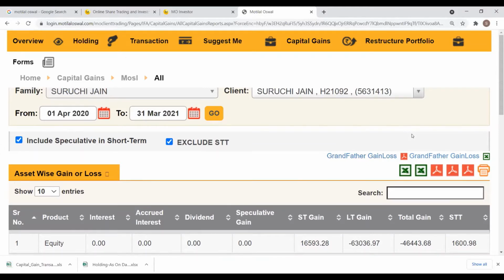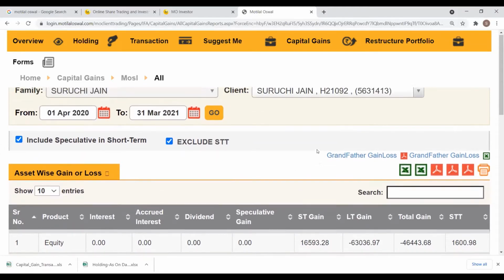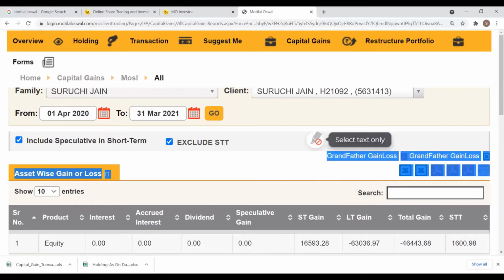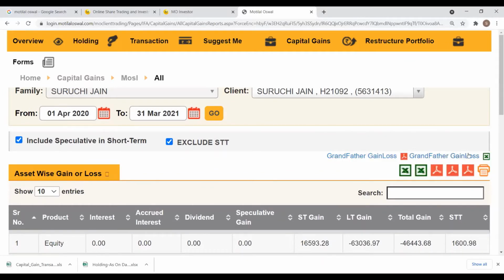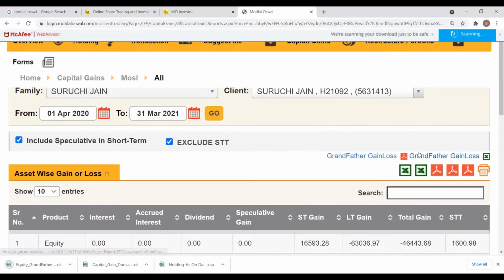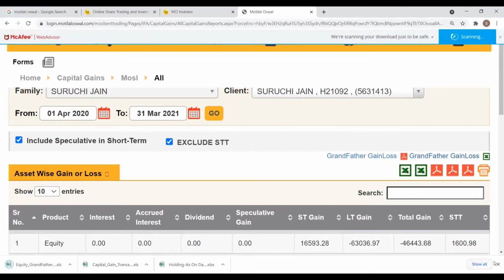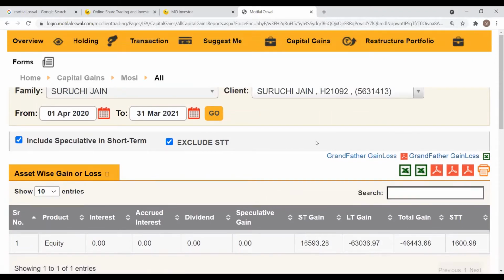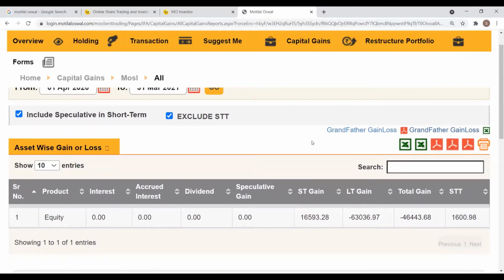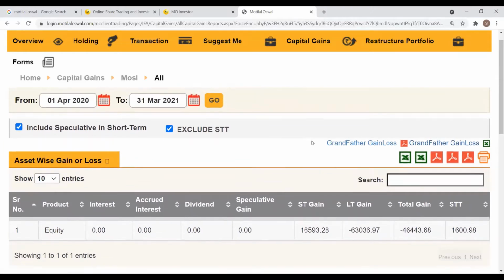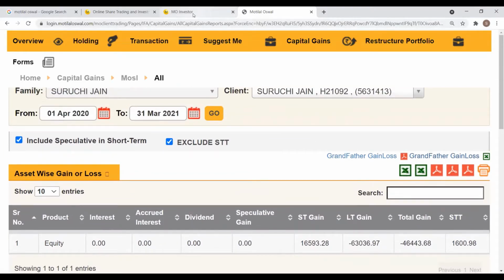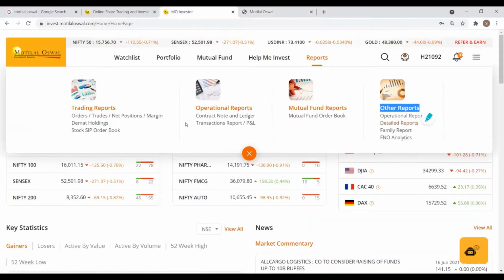If you need the grandfathering statement, at the top, you have that option called grandfathering statement in PDF and Excel. You can simply click on the Excel button and that grandfathering report will be generated. So this was on the holdings, transactions, and the capital gains part. So I'll come back to the main homepage of the MO Investor.